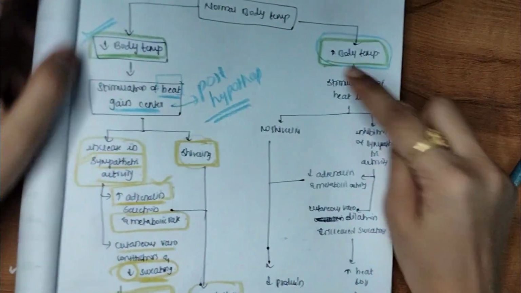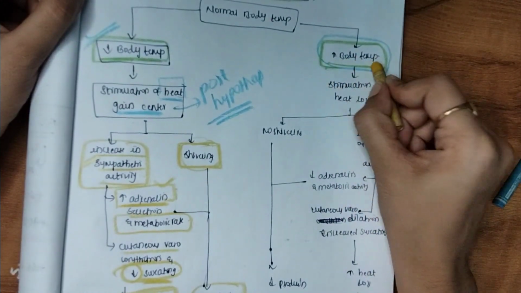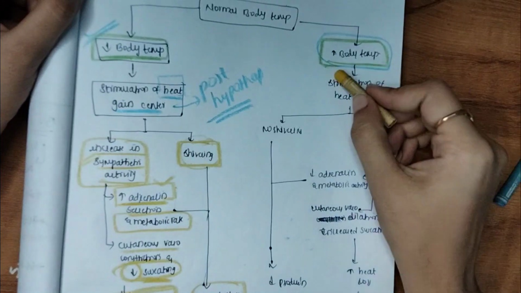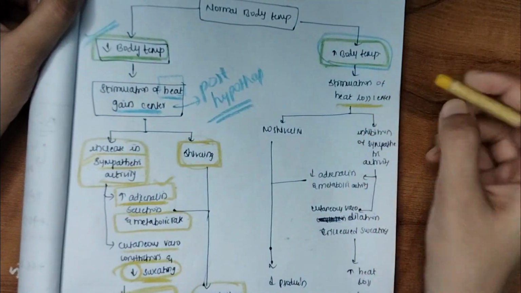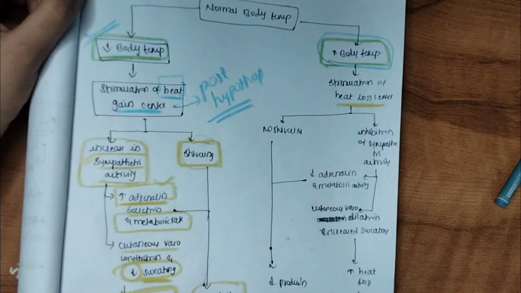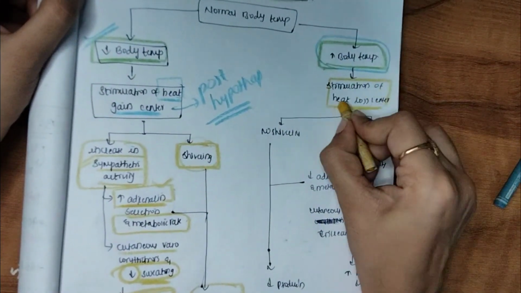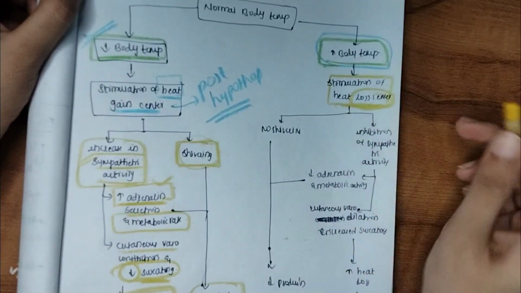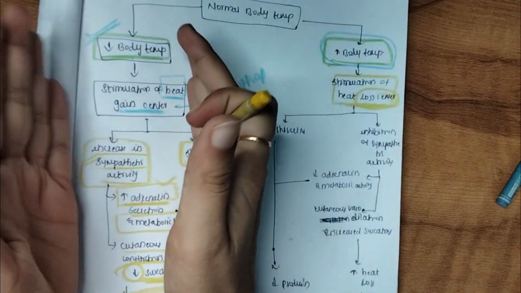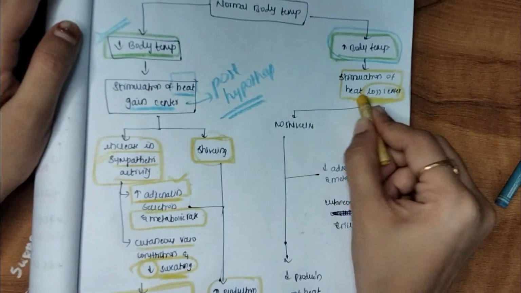Now let's see how the body will react when there is increased body temperature. When there is increased body temperature, there is stimulation of heat loss centers. We don't need heat. Our body temperature is increasing, but we need normal body temperature. We don't need more heat. So what we'll do is stimulate the heat loss centers. So everything opposite comes here.